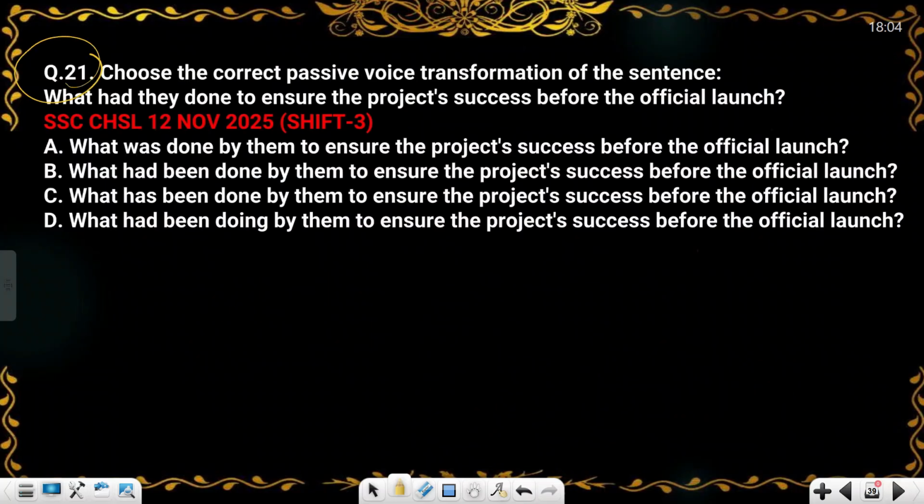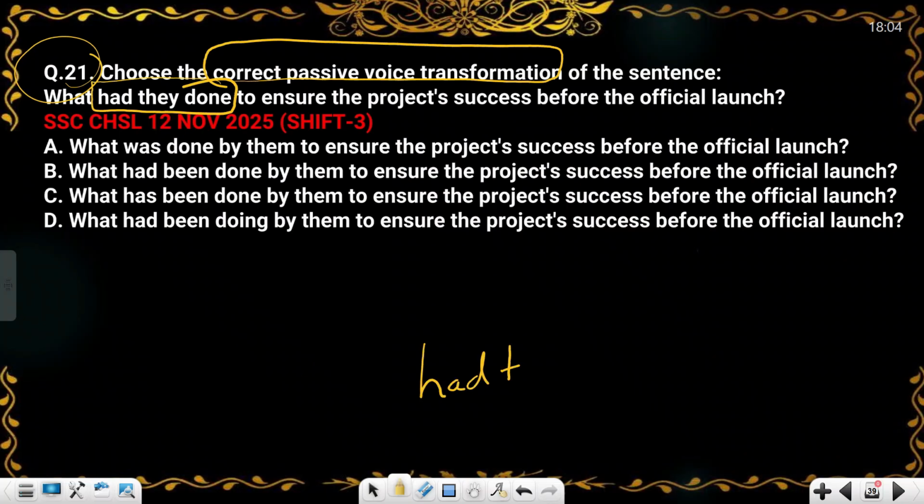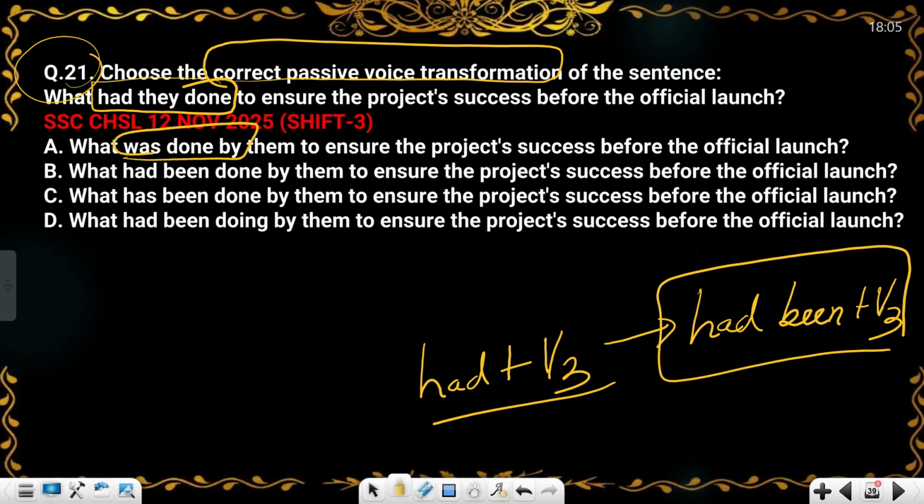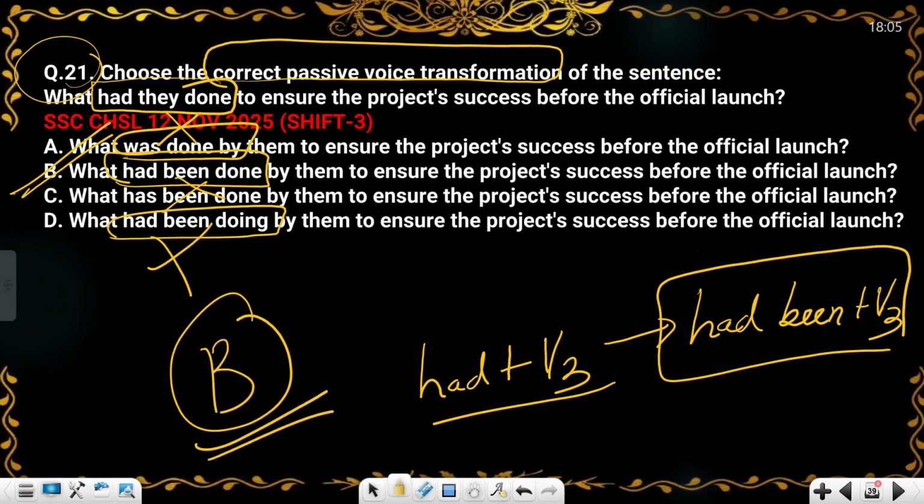So directly you can mark it like a pro. Now let's move forward. In question number 21, again you have to transform it into passive voice. What had they done? Just focus on the verb. Here the verb is 'had' plus third form. When you change it into passive, it will become 'had been' plus third form. Just find 'had been' plus third form and that will be your answer. 'Was done' is wrong. 'Had been done' is right. 'Has been' is wrong. 'Had been doing' is wrong. So B will be your answer. You can directly mark it like a pro.